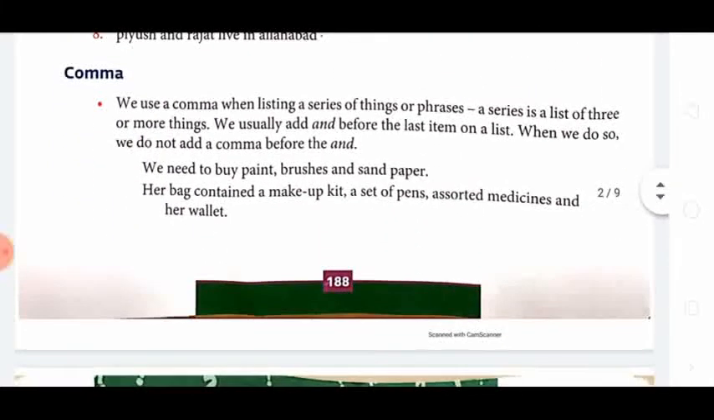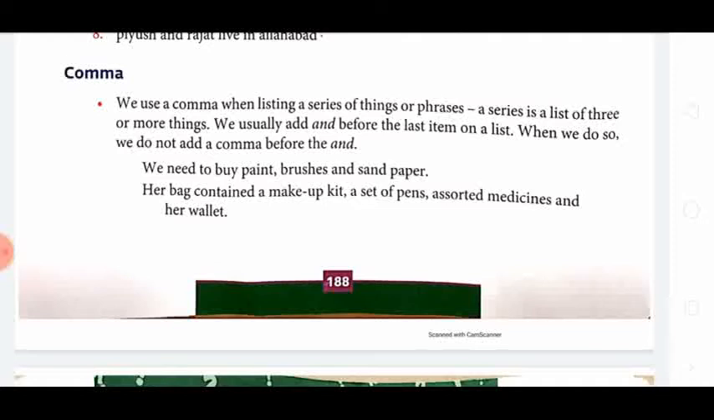Now, comma. We use a comma when listing a series of things or phrases. A series is a list of 3 or more things. What can we consider as a series? If there are 3 or more things in a list, then only it is considered a series. If there are only 2 things, it can't be considered a series.